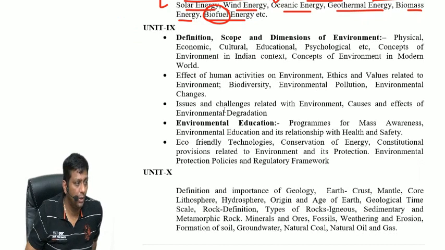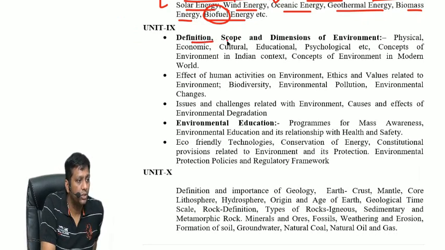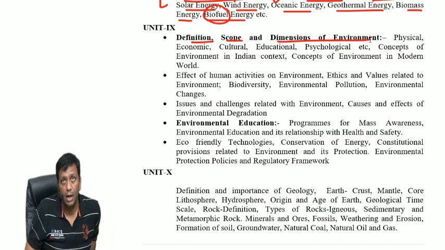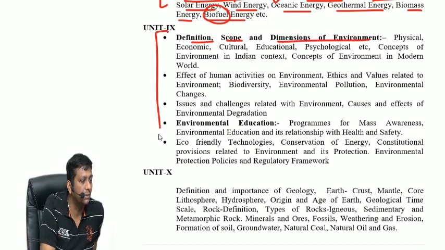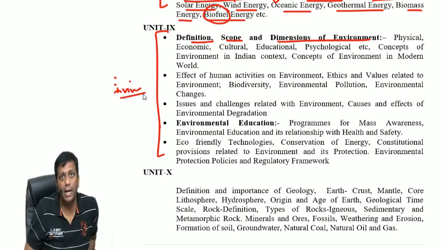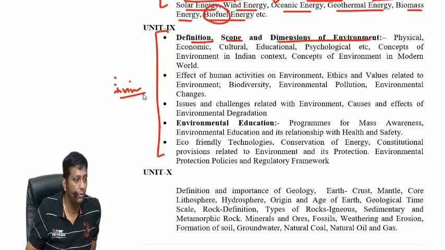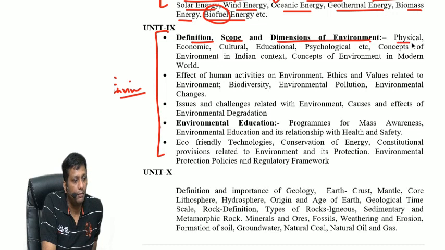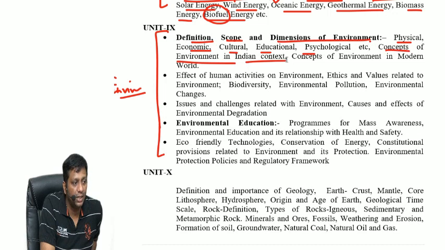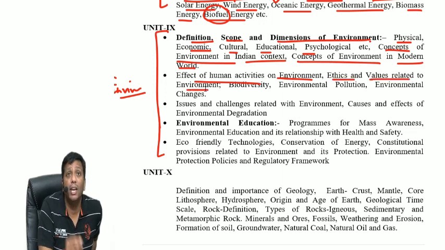Unit number 9. Definition, scope and dimensions of environment. Ultimately, guys, this entire topic is the environment part. I hope you understood how much dynamism there is in this entire GS paper 3 mains syllabus. Okay. So environment: what about physical, economic, cultural, educational, psychological? Concept of environment in the Indian context. Concept of environment in the modern world. Effect of human activities on environment. Ethics, values related to the environment. The environment ethics.